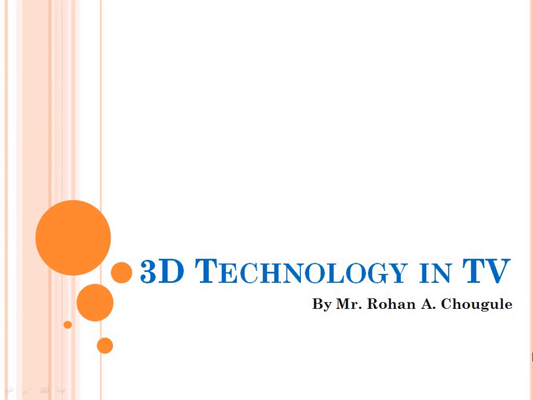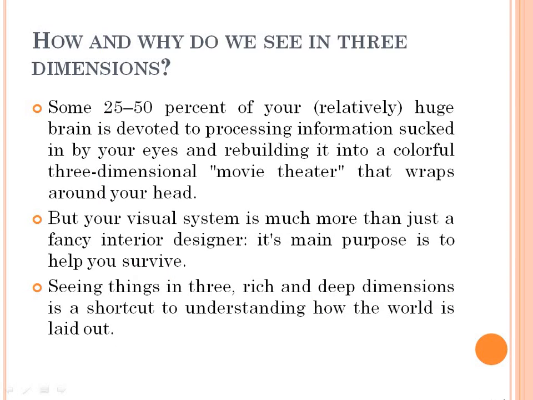Right, so let's start. So basically, how and why do we see in 3 dimensions? Why is any image, or any object, that we see in the 3D format? Some reason should be there behind that. So what is the reason that we are getting whatever we see in the 3D format?